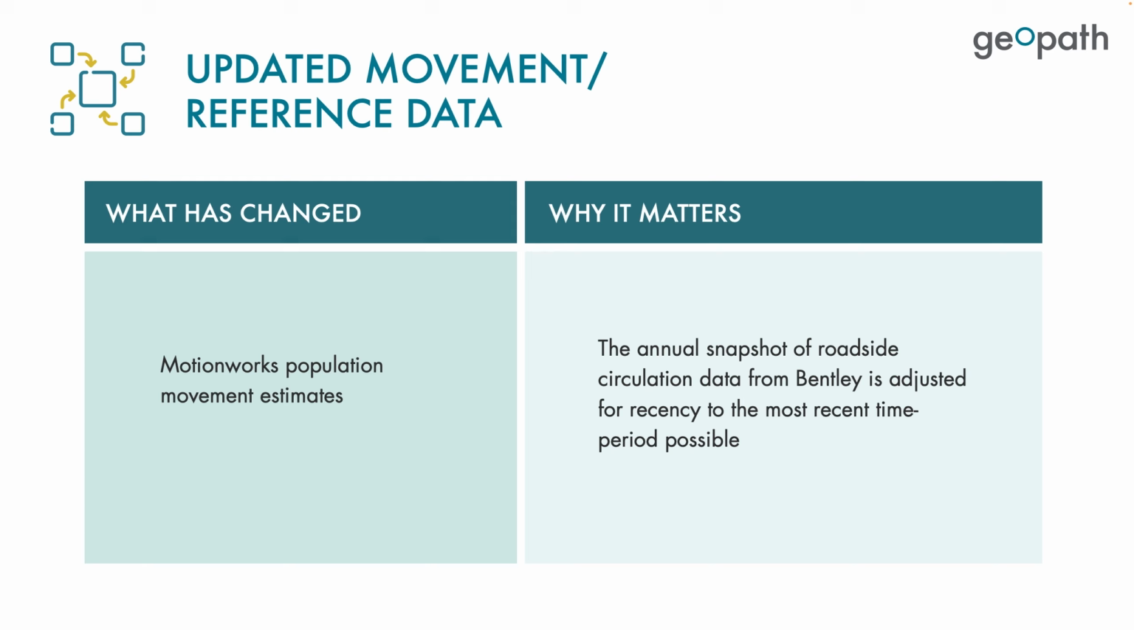Additionally, the MotionWorks population movement estimates have also been updated. The annual view of roadside circulation data we leveraged from Bentley has been adjusted for recency to the most recent time period available. The 2025 Planning Dataset reflects movement patterns from September 1st, 2023 to August 31st, 2024.